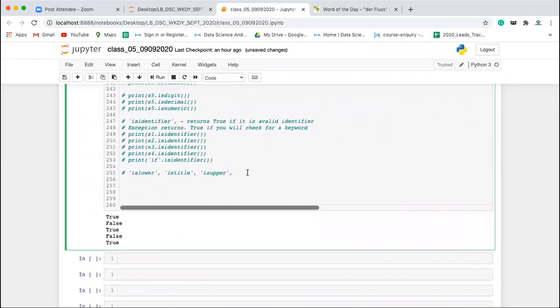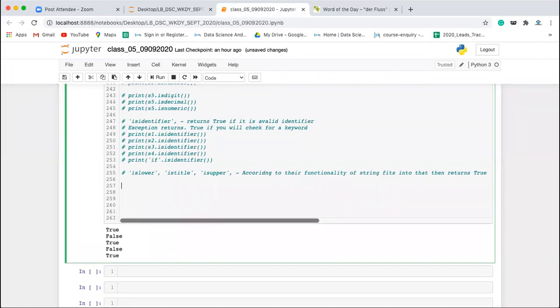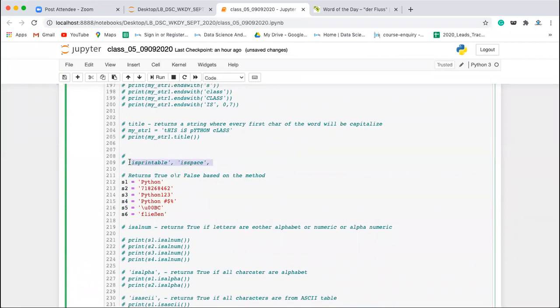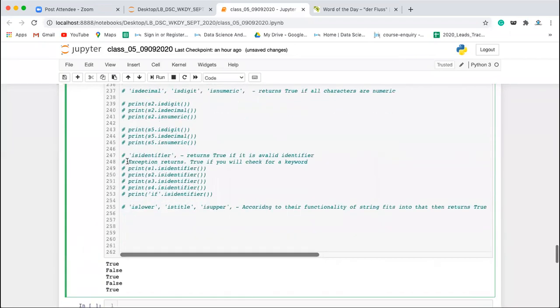Now, is lower, is title, is upper. So you know what is upper does, is lower does, and is title does. According to their functionality, if the string fits into that, then it returns true, else it will return false. So I'm not going to discuss them again. I've already discussed what these methods do. They will just return true and false. Next you have is printable and is space. Let's see these two methods.